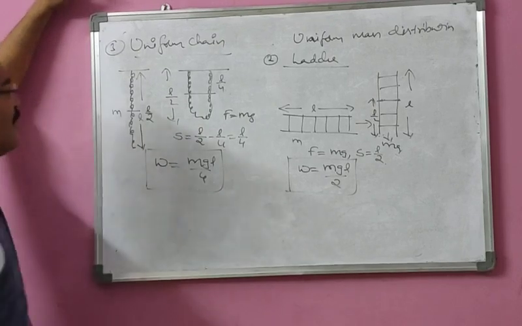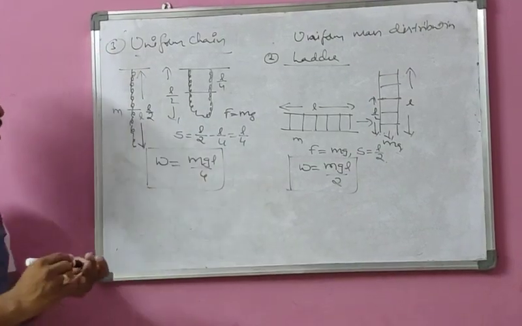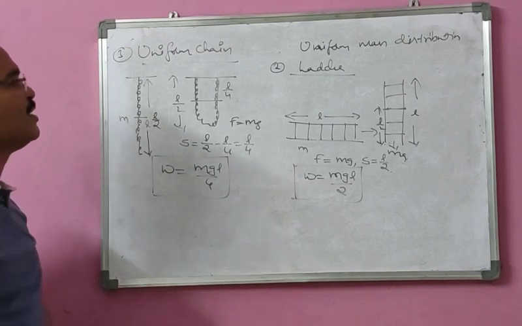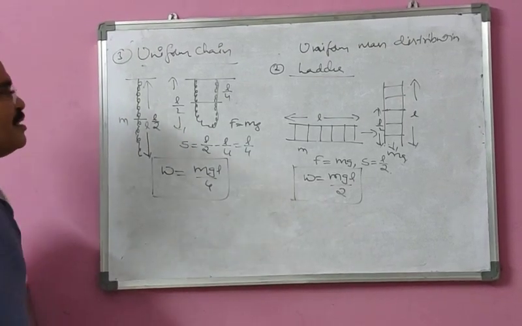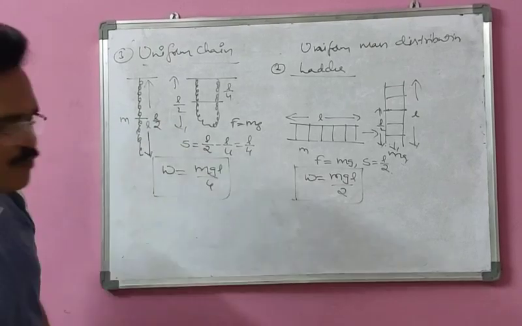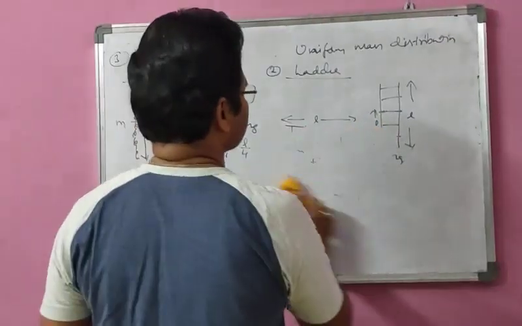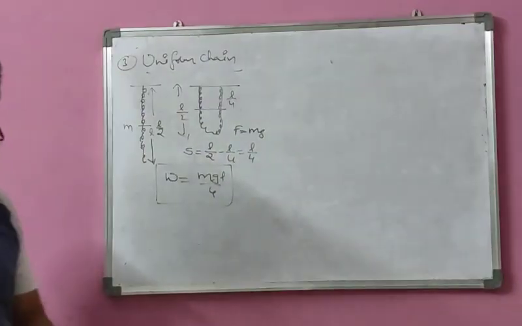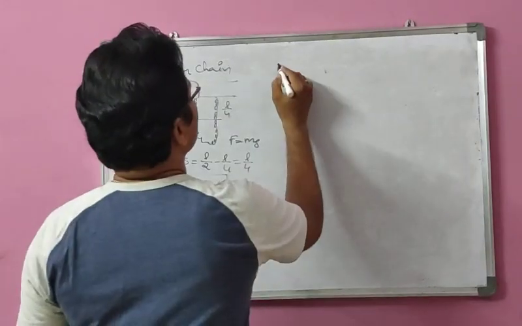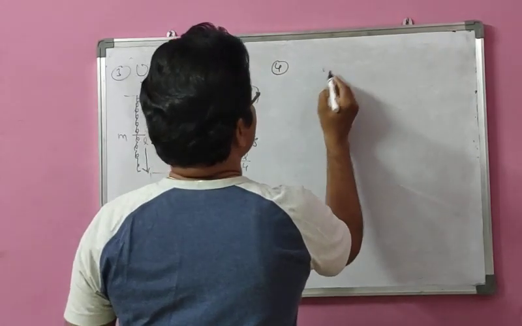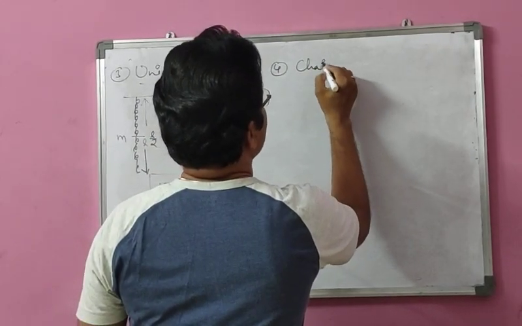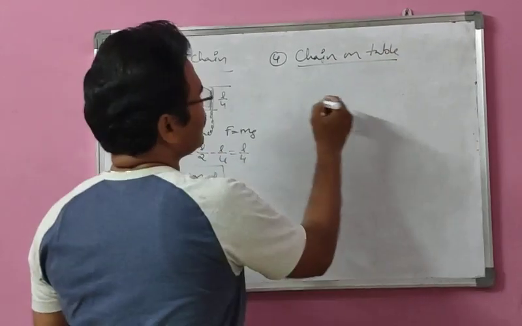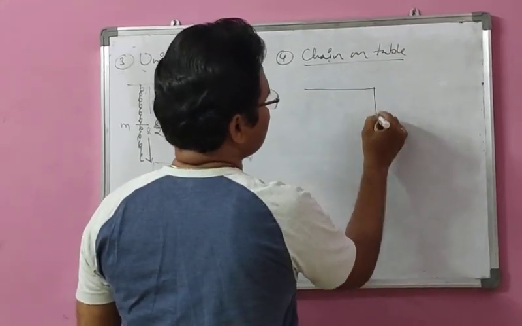So this is the work done in the case of uniform chain in which the free end is brought to coincide with the fixed end to become like a garland. This is the third one. Moving on to the fourth one here. For example, chain on table. For example, this is a table edge here.